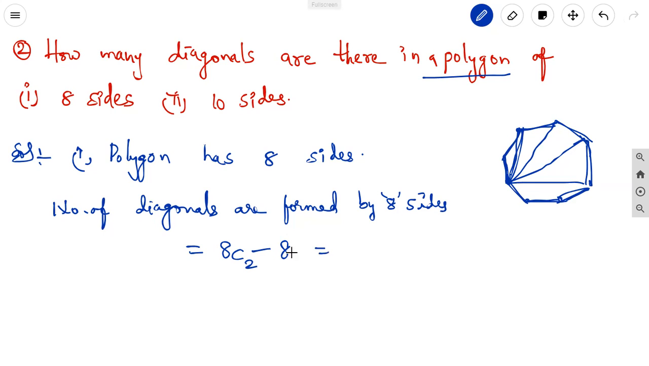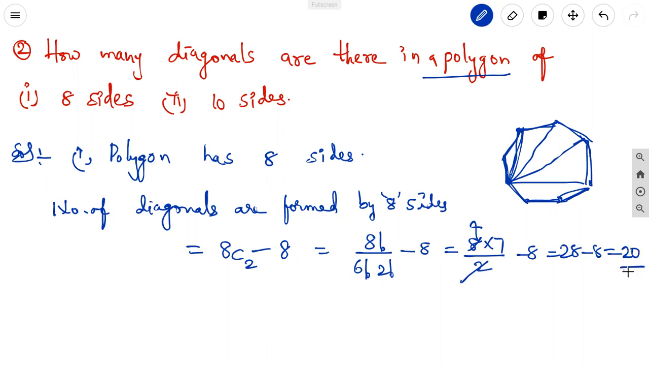So 8C2 minus 8. 8 factorial by 6 factorial into 2 factorial, minus 8. 8 into 7 by 2, 2 fours are 8... that is 28 minus 8 equal to 20. From the 8 sides, the number of diagonals is 20.